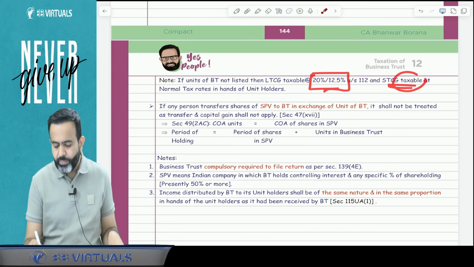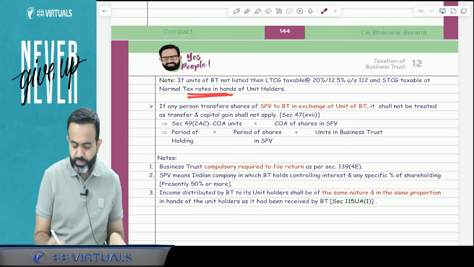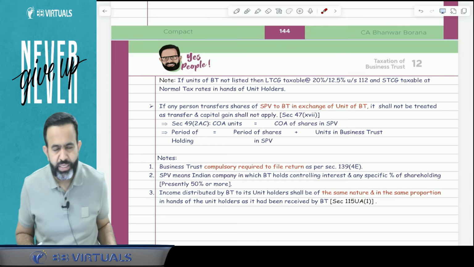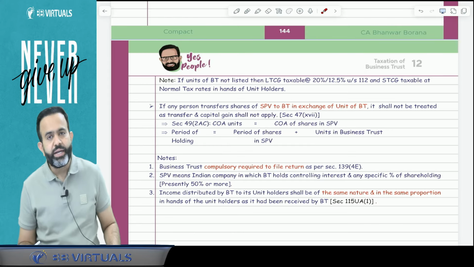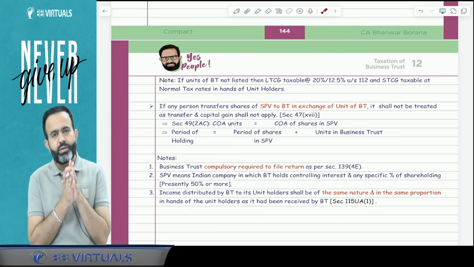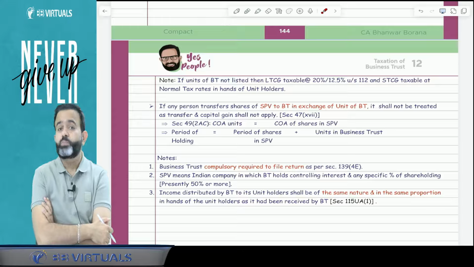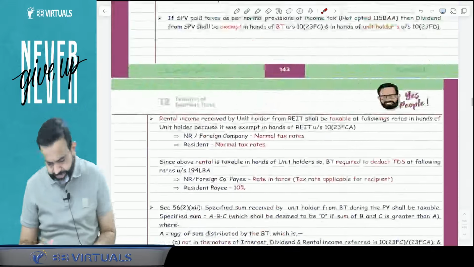But if there is a short-term capital gain, then short-term capital gain is taxable as per the normal slab rate. Okay, now one more point all people should try to understand. There is one concept called sponsor. Sponsor means, I can take an example.